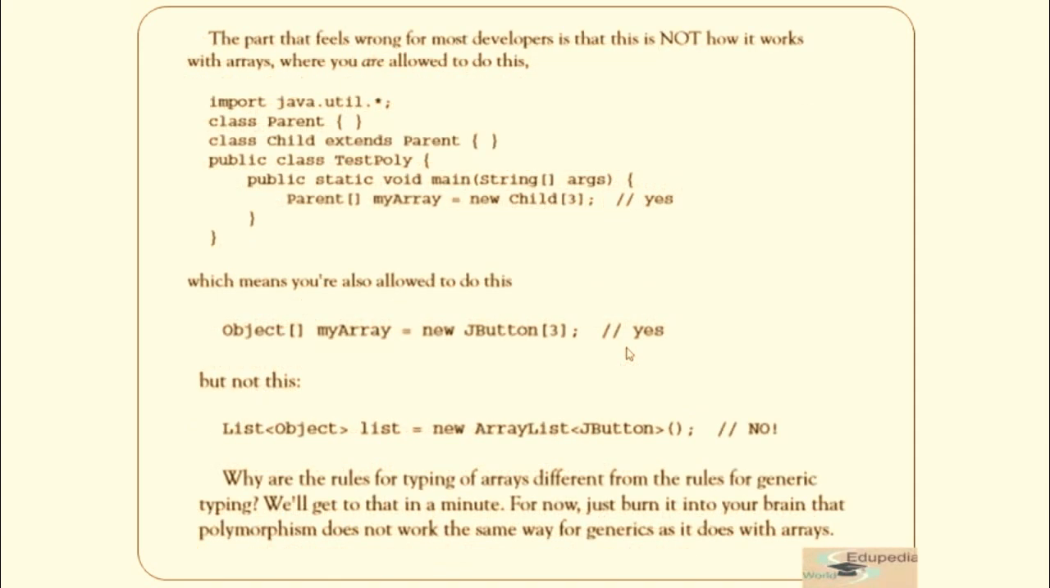This feels wrong to most developers because it is not how it works with arrays, where you are allowed to do this. When we talk about arrays, where we write Parent[] myArray equals new Child[], this is feasible in the case of arrays. Why so? Because it's an array, it's not a collection. So over here your polymorphism can be applied, which means you are also allowed to do this. Fine. But this is not okay, because these are the rules with generics and collections.